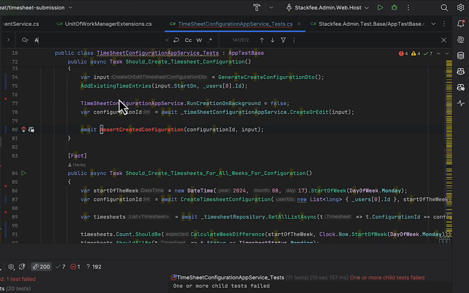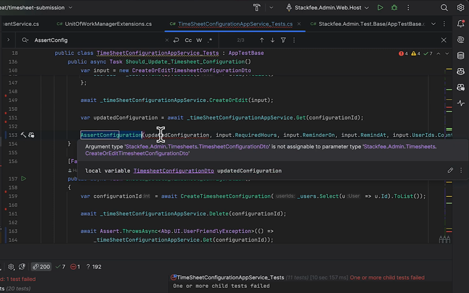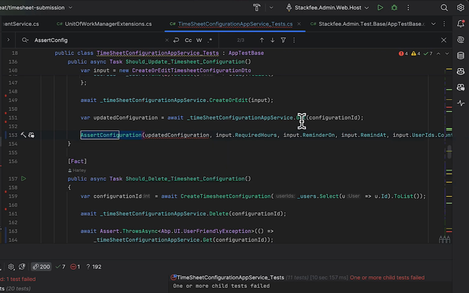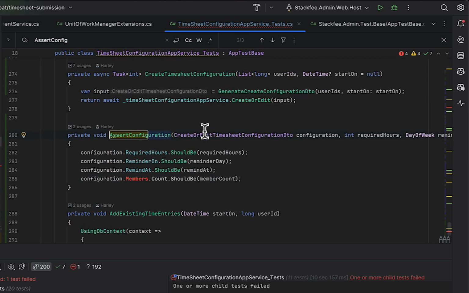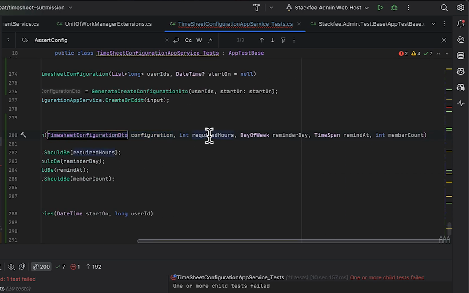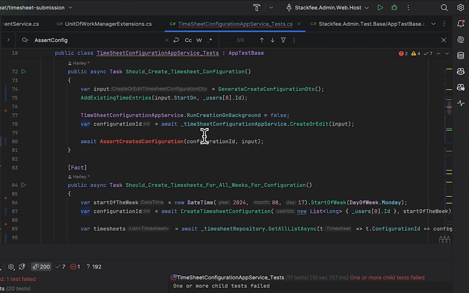There is another one it created called assert configuration here. And yeah, it's using the wrong type on this. So this is returning a timesheet configuration detail. And then this is a create or edit timesheet configuration detail. I understand how it could not know that because it doesn't know the return types of the actual functions that it's using. So I could just change that. But then all these are wrong too. Like all these should be nullable. So that is another issue.